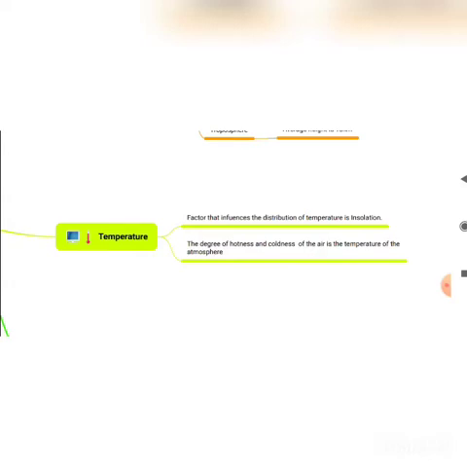Climate is the average weather condition of a place for a longer period of time. If for the entire year, about 6 months, the same weather condition is occurring in a place, that becomes the climate of a place. That you have already come across, I think. And the next is temperature.